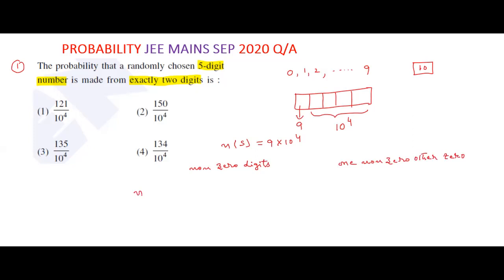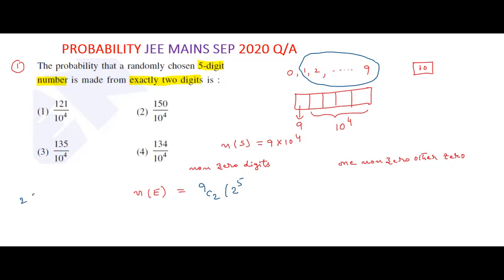Now n of E is equal to, see here, non-zero numbers. From 0 to 9 there are 10 numbers. Out of 10, 1 to 9 are non-zero. Exactly 2 digits we want to use, so out of 9 we can select 2. But we want to form a 5-digit number, which means 5 places. Each place is possible with 2 digits, 2 into 2 into 2, that means we get 2 power 5.